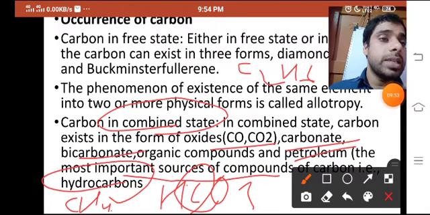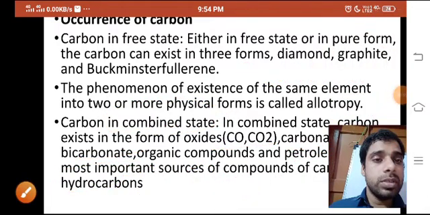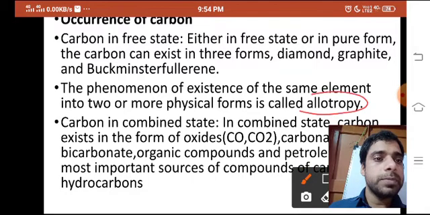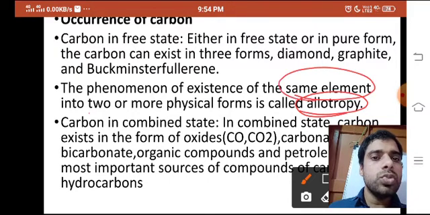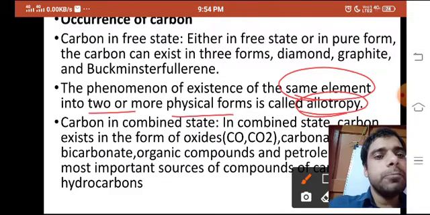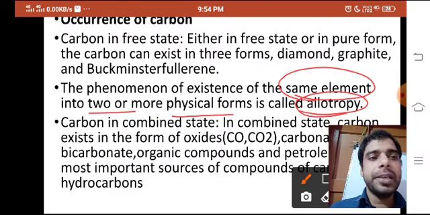From that, carbon can exist. And here one word is written: allotropy. What is allotropy? It is the phenomenon of existence of the same element in two or more physical forms, like diamond, graphite, and Buckminster fullerene. Carbon can exist in diamond, in graphite, and in Buckminster fullerene also. So this is the physical phenomenon, and that is known as allotropy.